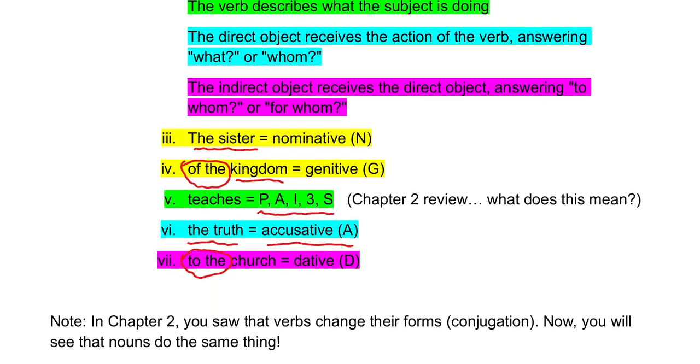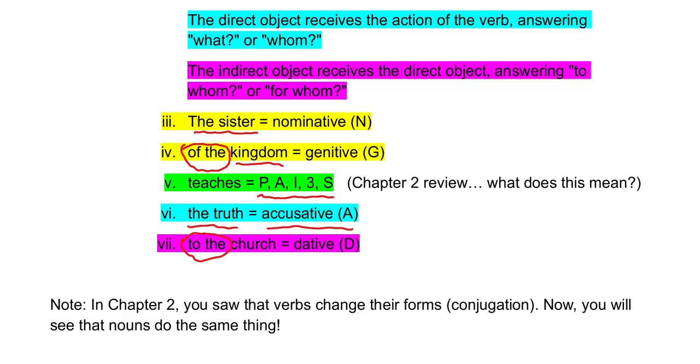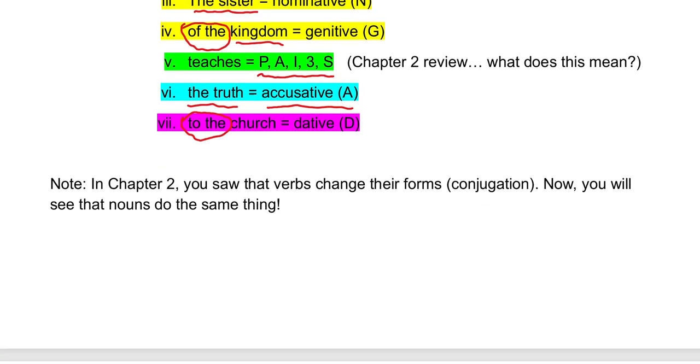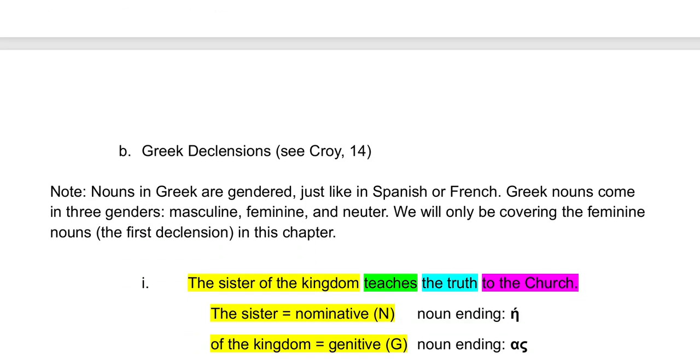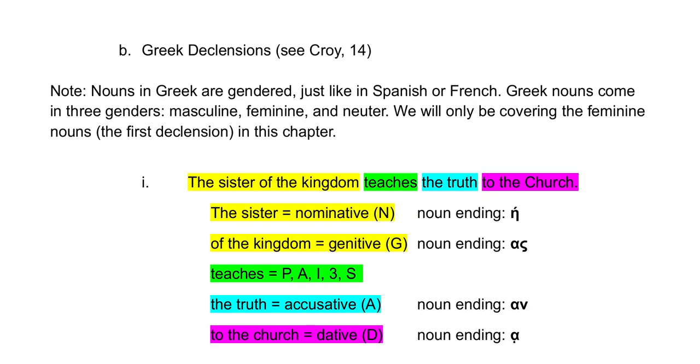Okay. So what do we do with these? Well, like I said, in chapter 2, we saw that verbs are changing their forms. We call that conjugation. But now we're going to see that nouns do the same thing. The way that the nouns change their forms is they change their forms depending on which one of these cases they fall into. Okay, so I'm on the beginning of page 2 of the handout.